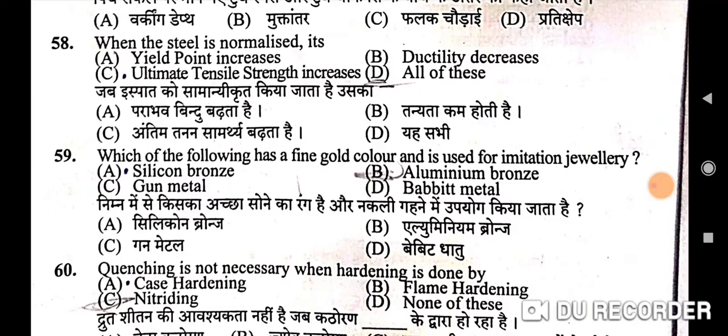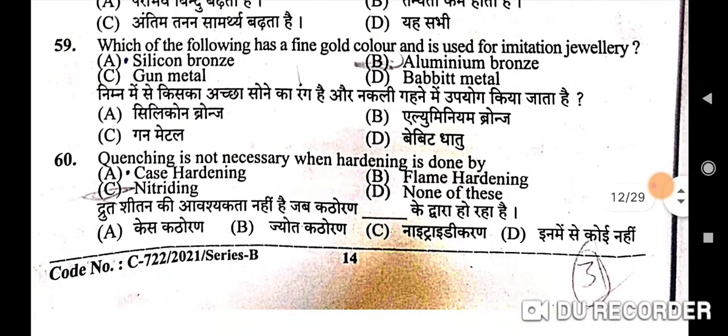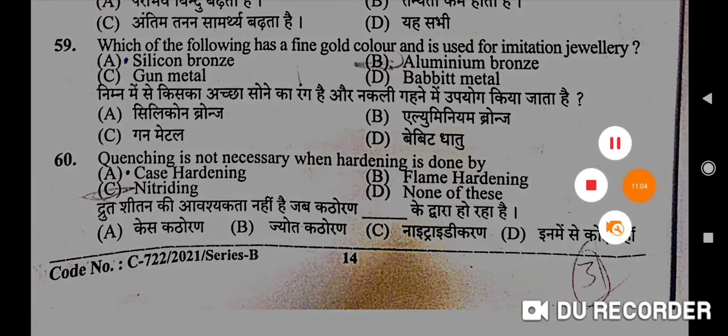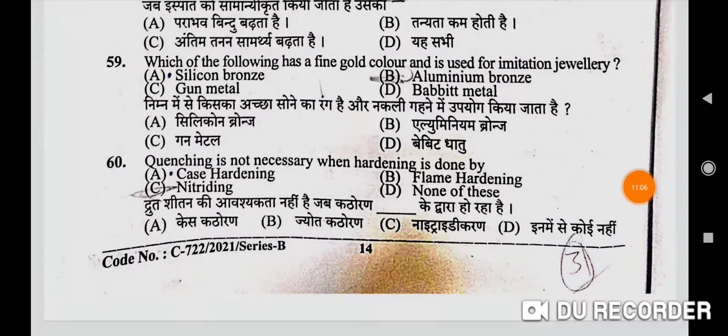Next, 59th question: which of the following has a fine gold color and is used for imitation jewelry? Correct option is B, aluminium bronze. Next question: quenching is not necessary when hardening is done by. Correct option is C, nitriding.